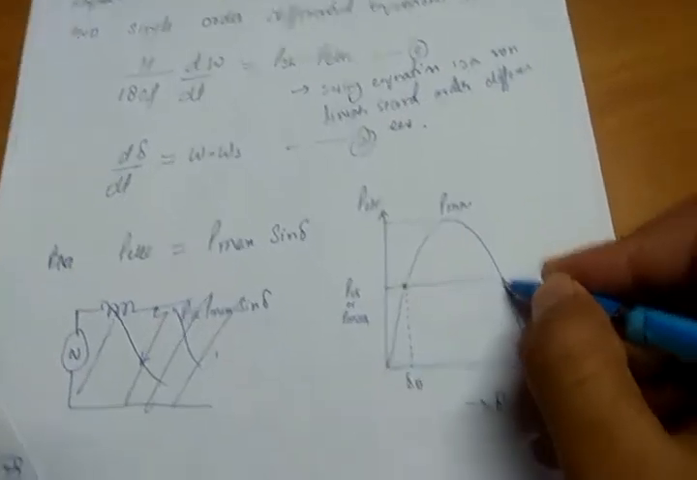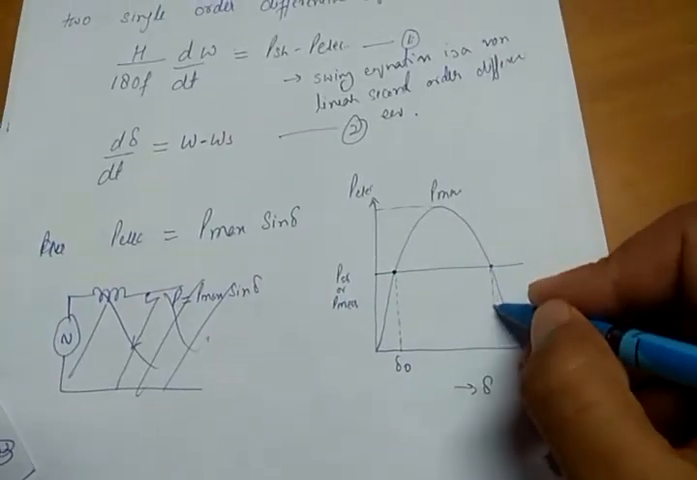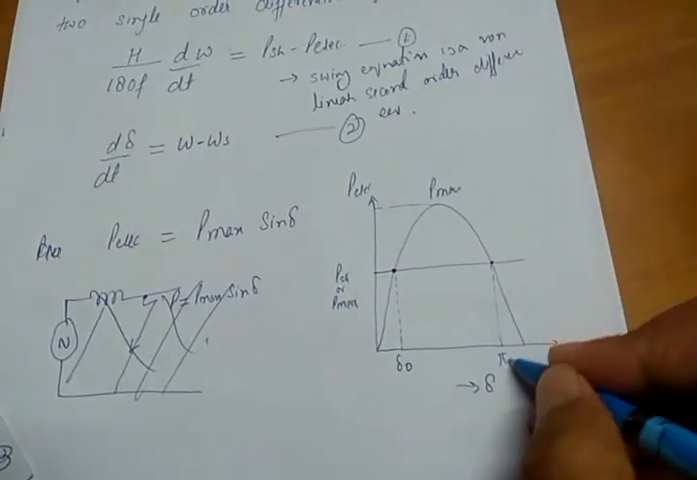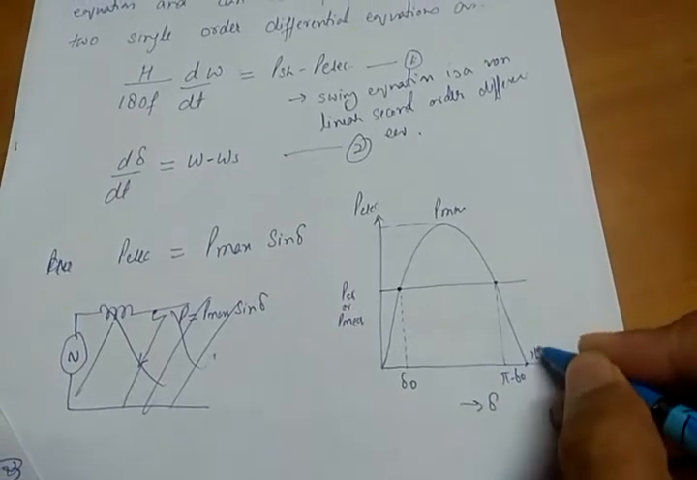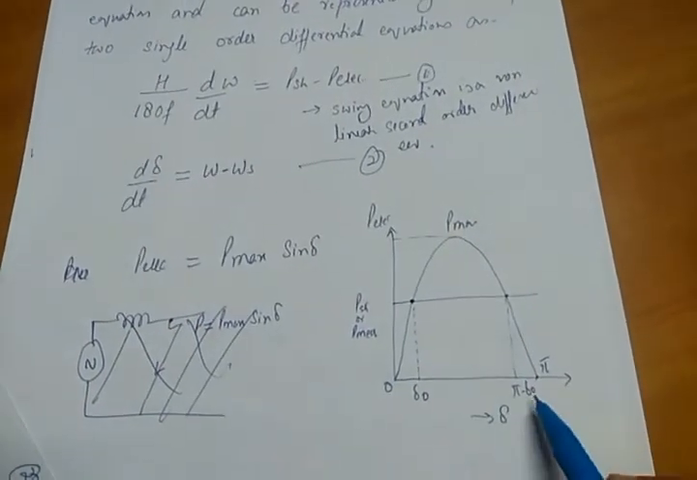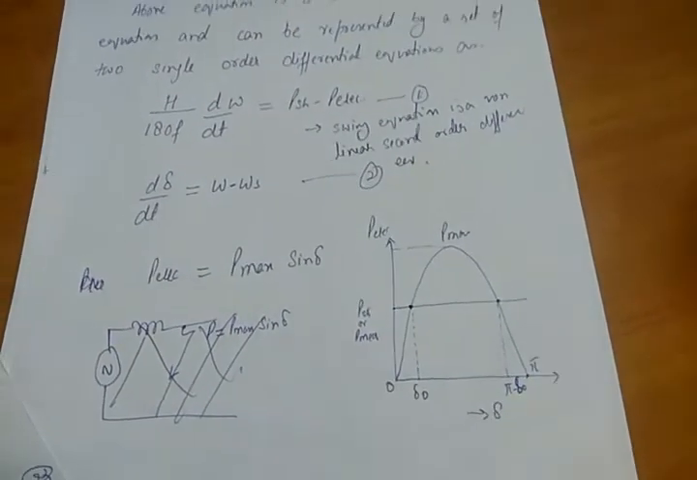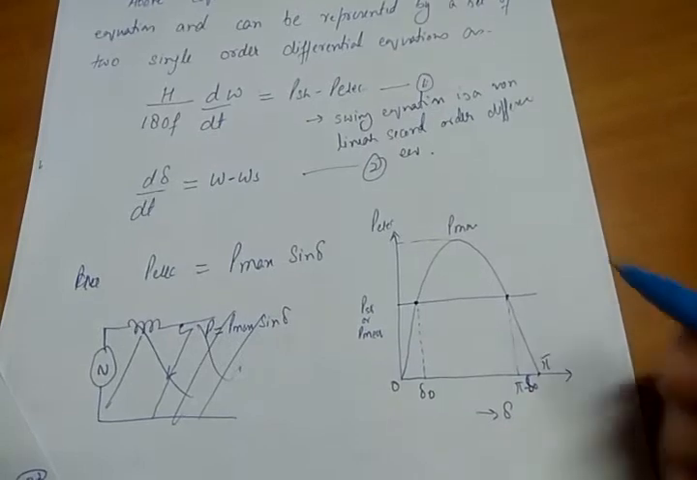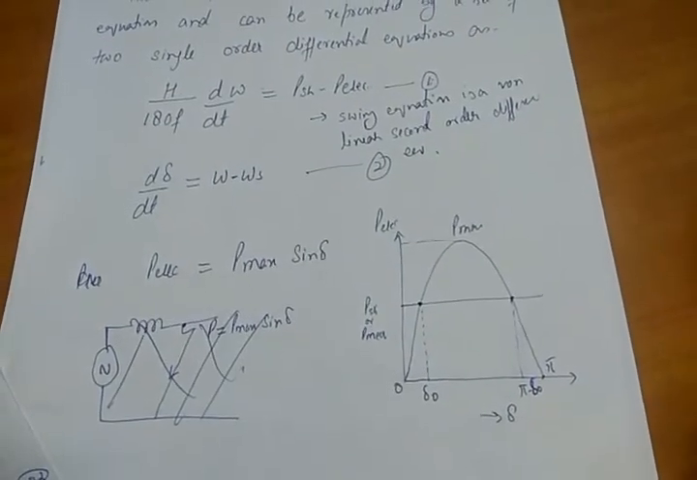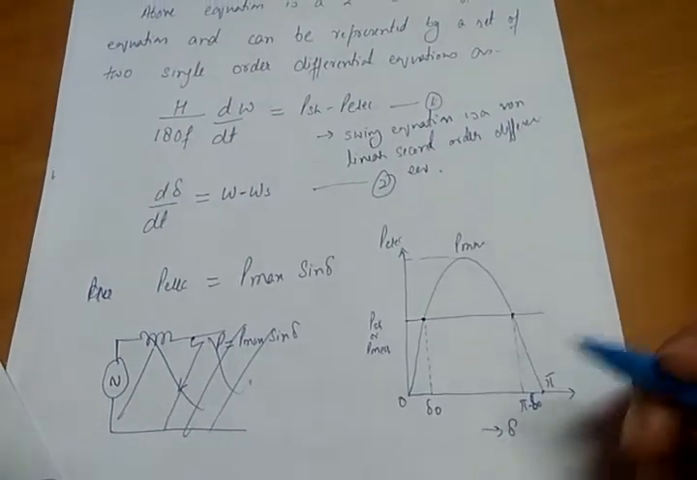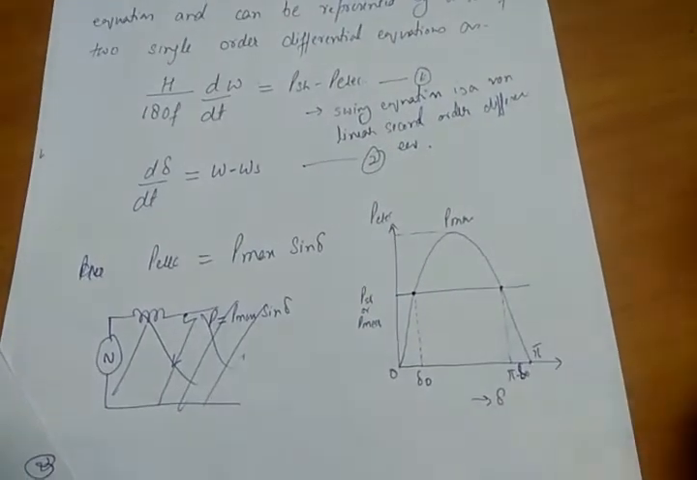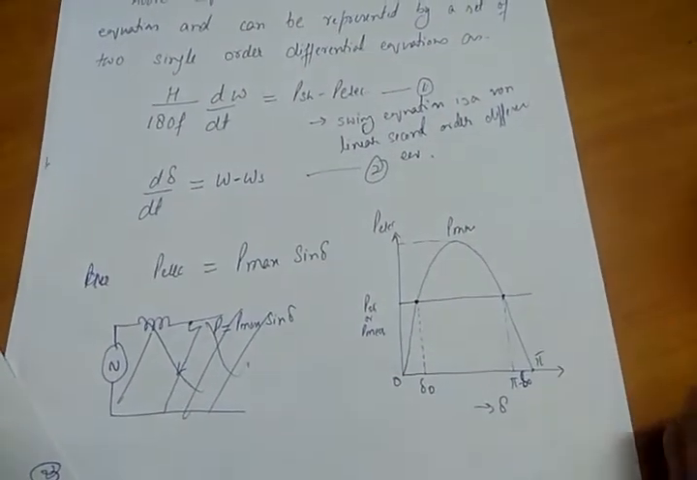Now we have another point here, which is nothing but pi minus delta naught, because this is pi here, this is 0 here. So pi minus delta naught. This point is an unstable equilibrium point, which is a part of control system where you have to do the eigenvalue analysis, which is not the part of this course.